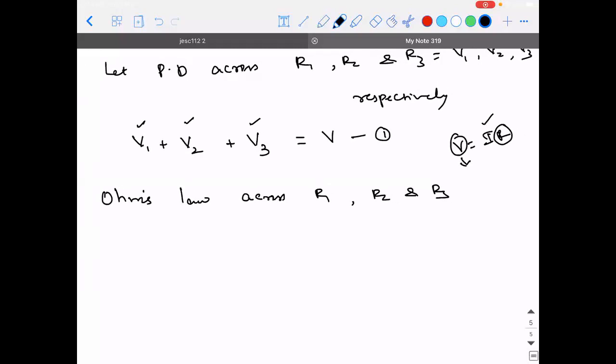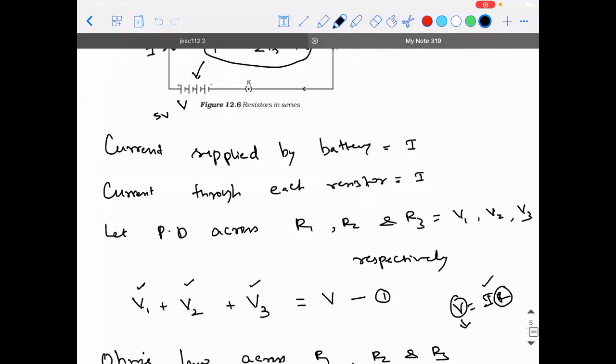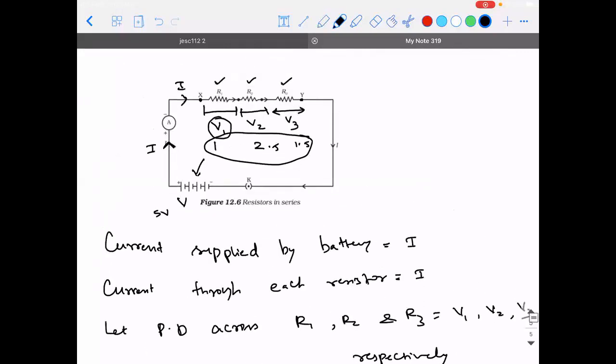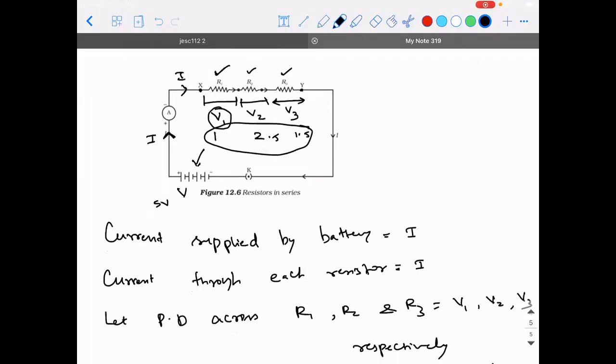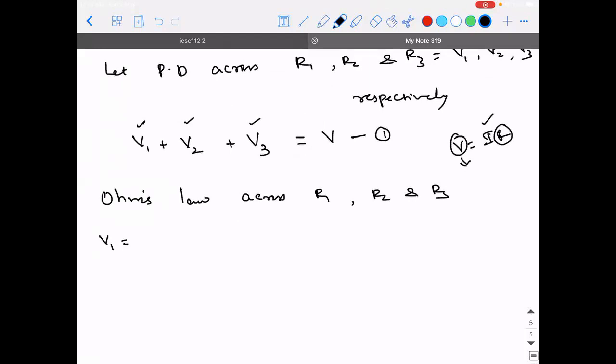If that is the case, V1 will be equal to how much? V1 is the potential difference across the first resistor. What is the current through R1? Is it not I? That's what the definition says. So V1 is equal to I into R1.